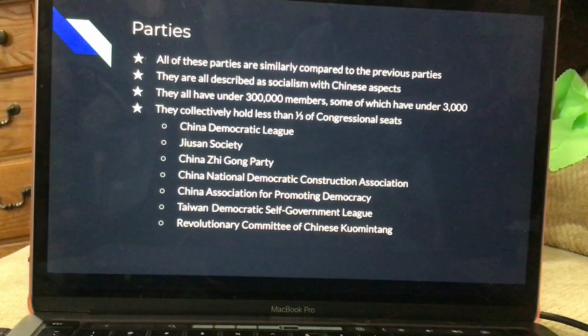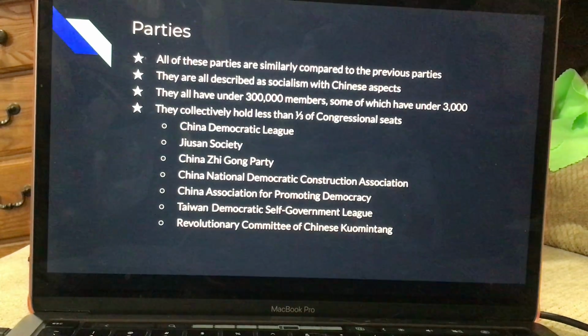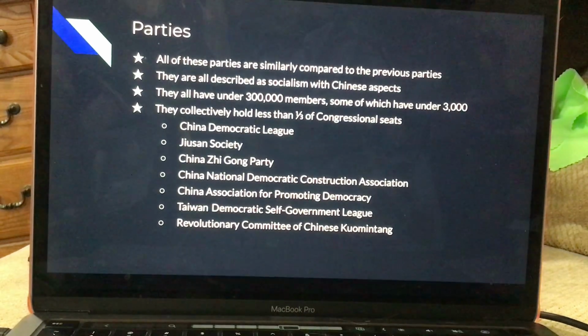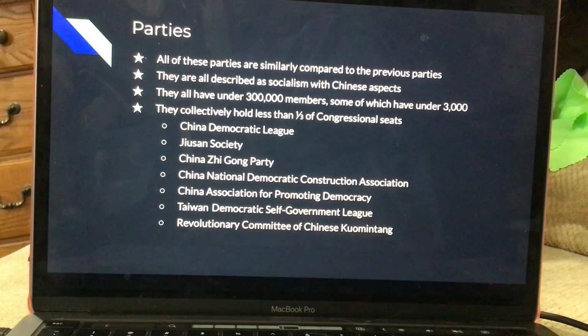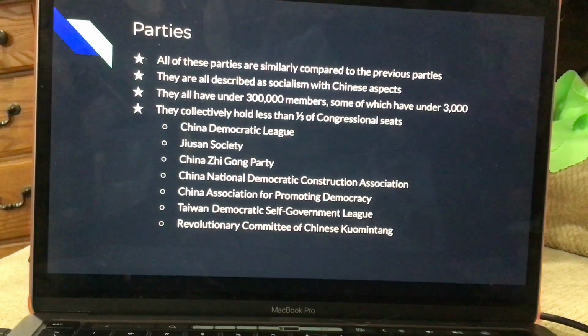The next 8 parties are all similar to the Chinese Communist Party. They are all described to be socialism with Chinese aspects, and some of which even are socialism with overseas aspects. They all have under 300,000 members, some of which have under 3,000 members, and all of these parties deal with different issues, such as the economy, foreign affairs, national spending, and more.